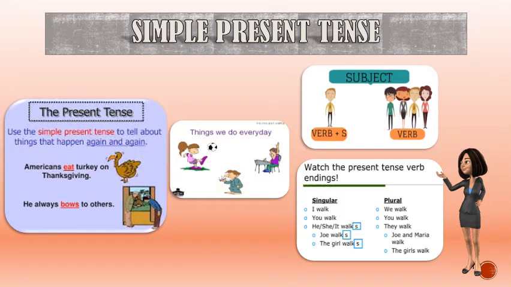For example, he, she, it walks because the three are singular, one. They walk. More than one, they. So we are not using s with the verb. The girls walk. Girls is more than one, plural. So we are not going to use s with the action verb.